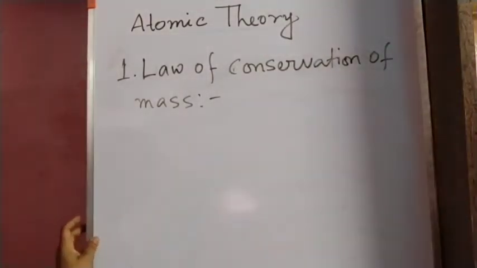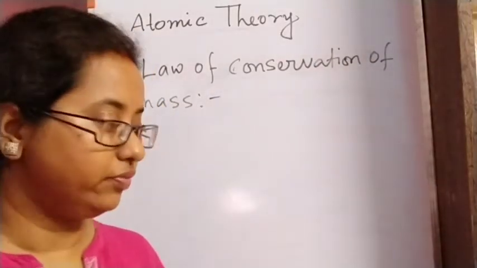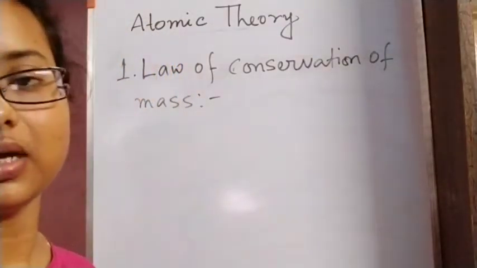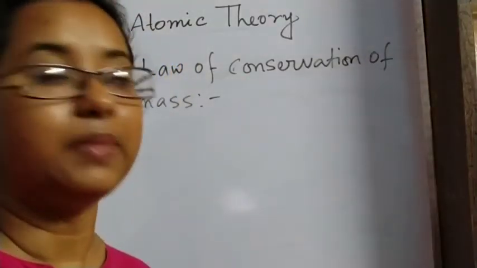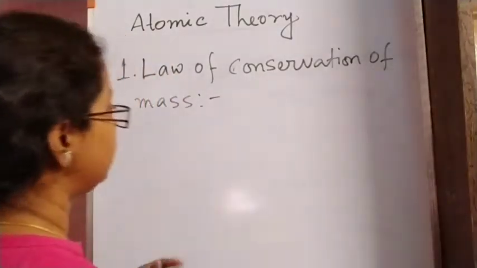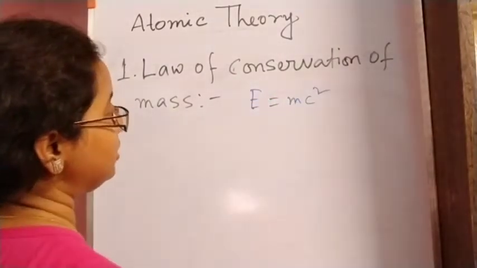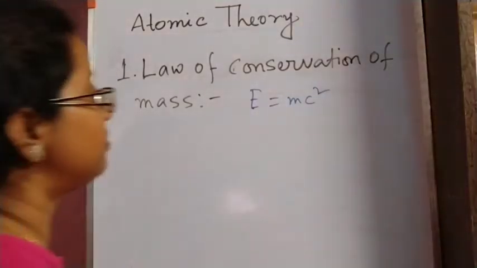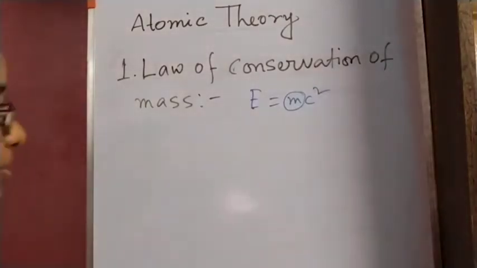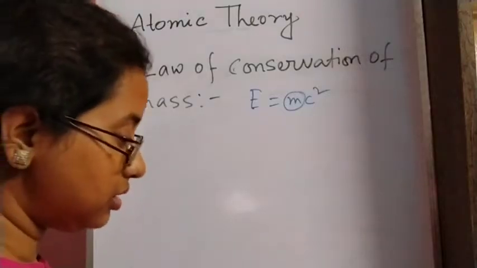Okay, and in each and every chemical reaction, heat is evolved or absorbed. So as change of energy is there, that means there will be some loss or gain of mass in any chemical reaction. E is equal to mc square by this. But as this mass is too small to count, apparently we cannot understand that. Okay, this is the fact.